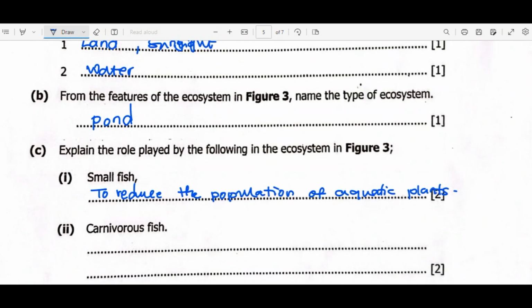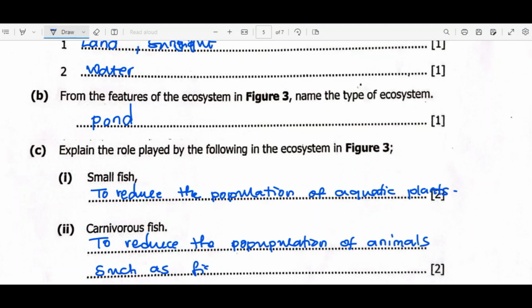Then carnivorous fish, we'll say to reduce the population of animals such as fish, snail, etc. So that is the role we can look at for carnivorous fish.